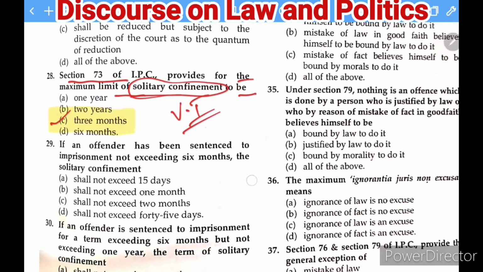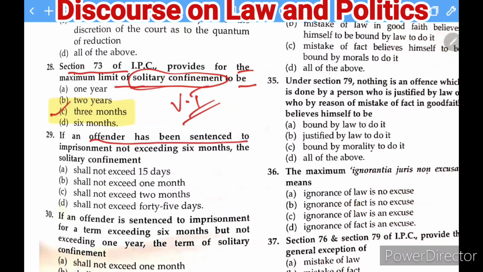Okay. Next question: if an offender has been sentenced to imprisonment not exceeding 6 months, the solitary confinement would be, the options given here: shall not exceed 15 days, shall not exceed 1 month, shall not exceed 2 months, and shall not exceed 45 days. And the right answer of this question is the B. Okay, that means shall not exceed 1 month. So this is the right answer.